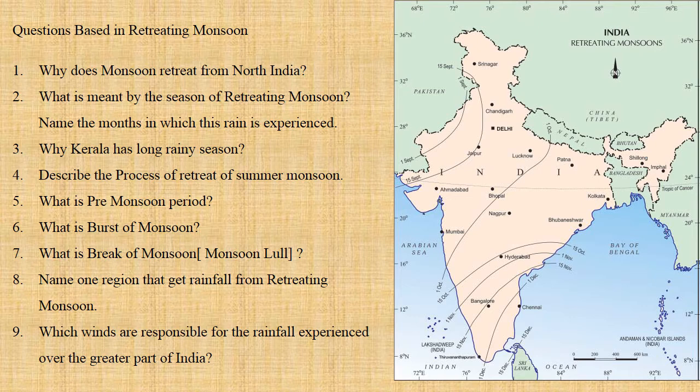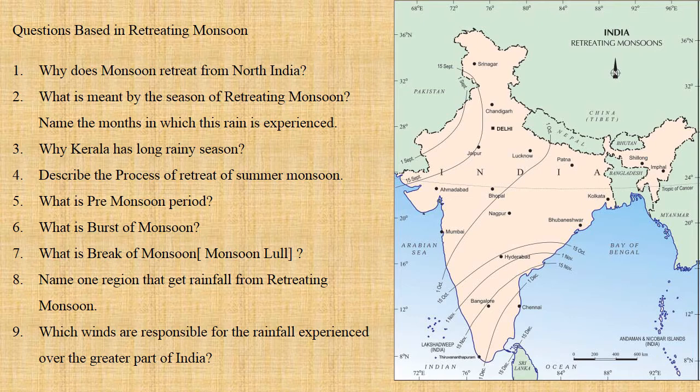Why does Kerala have a long rainy season? Because Kerala faces the southwest monsoon wind first in June and it faces the retreating monsoon last in the month of December. So from June to December, it has a very long rainy season. That is more than 6 months. Fourth question. Describe the process of retreat of summer monsoon.